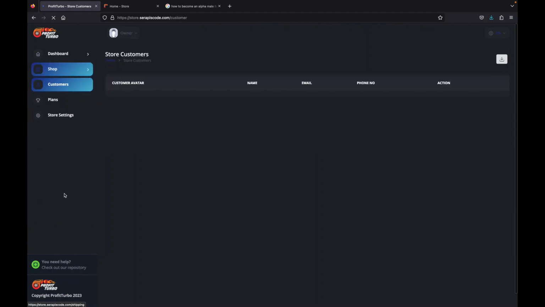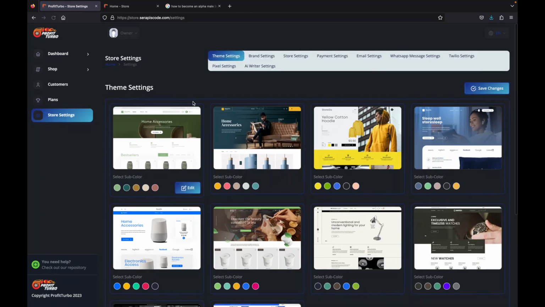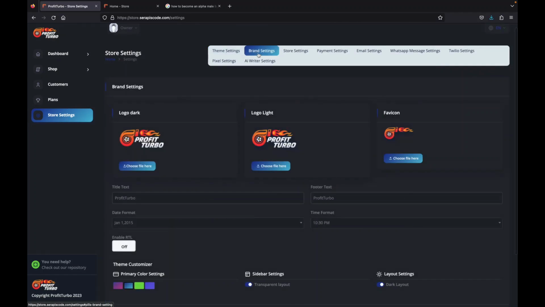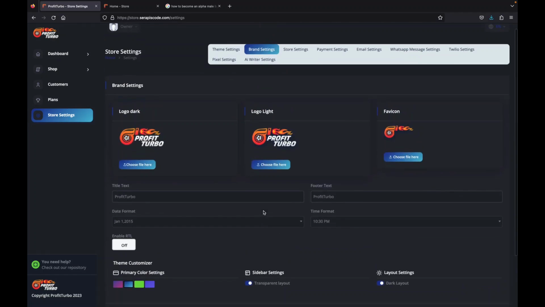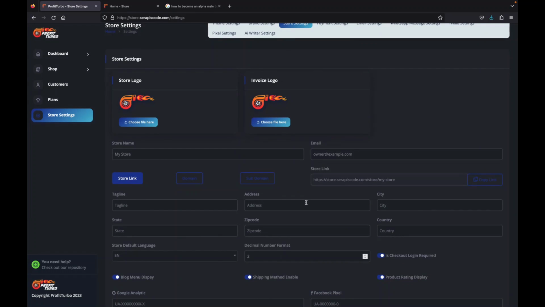What's more, you'll be able to see all of them right here, and then you'll be able to modify your store according to any of the theme settings that we have. You can do any brand settings to make sure it fits your brand, change the colors, change the name, change the email. You can have a store link that's directly related to our domain, or you can have your own domain if you want to make sure that you completely own your store.